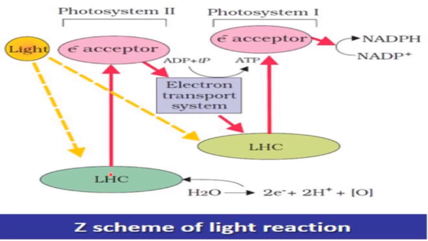These electrons are moving like this, and finally lead to the formation of NADPH. So it is non-cyclic photophosphorylation because ATP formation is occurring here by non-cyclic flow of electrons.